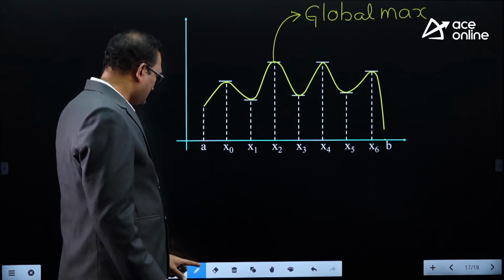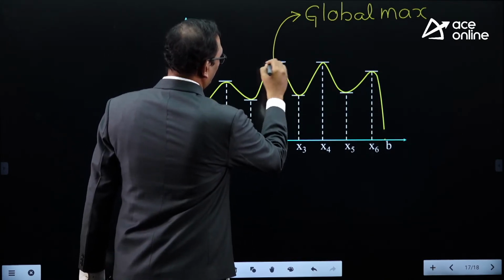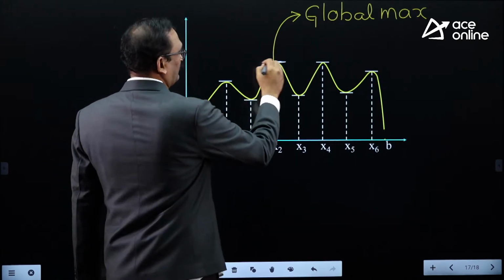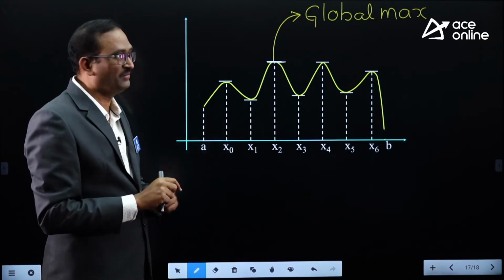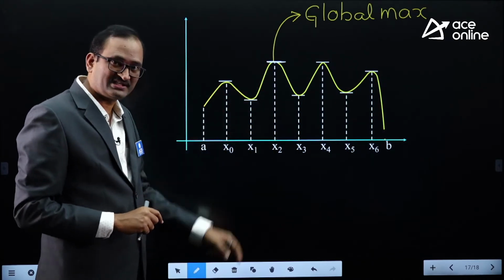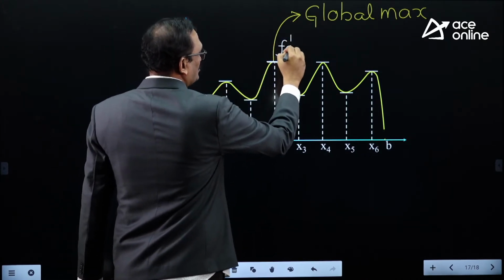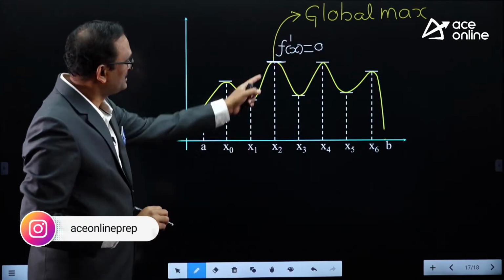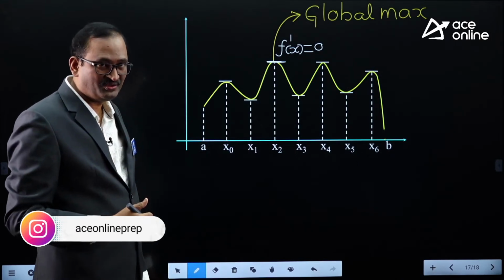Here the tangent drawn to the curve is parallel to the x-axis. If two lines are parallel, their slopes are the same. This tangent is parallel to the x-axis, therefore its slope equals the x-axis slope, which is 0. Tangent slope 0 means f dash x is 0.